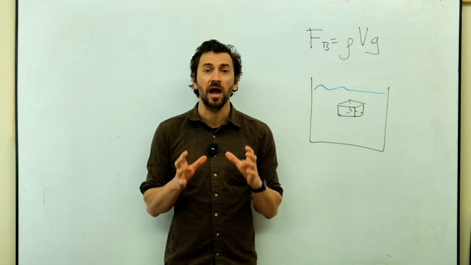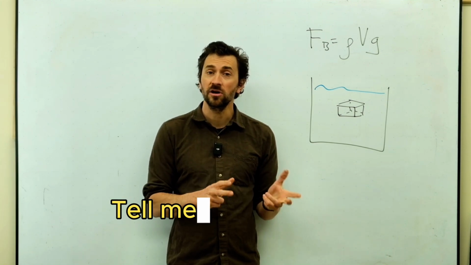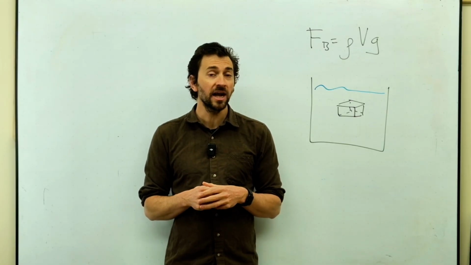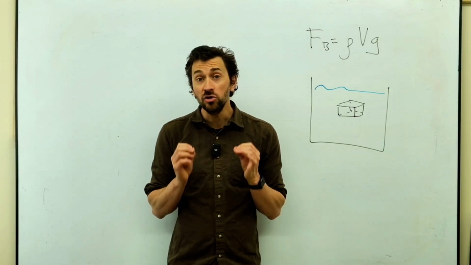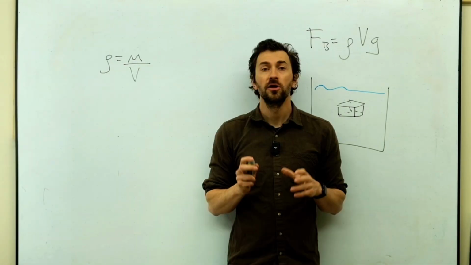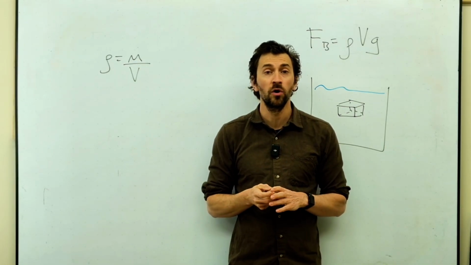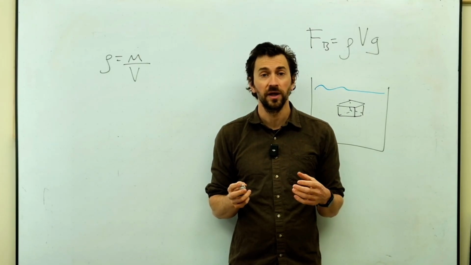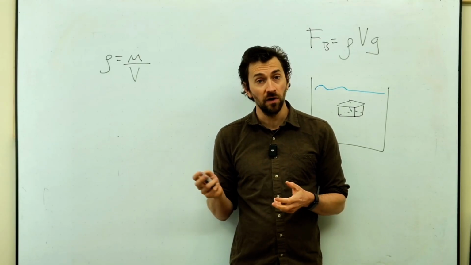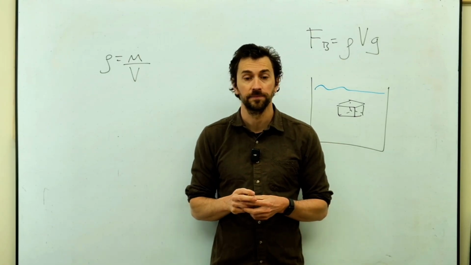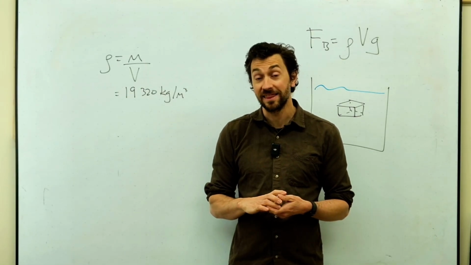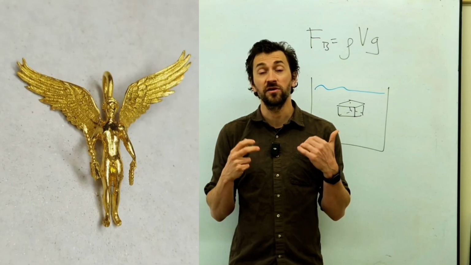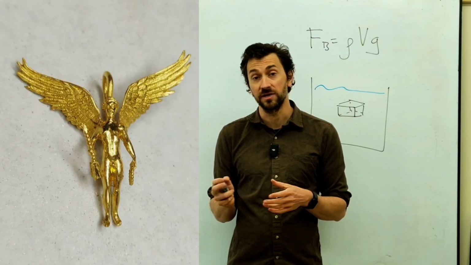And he said, Archimedes, I want you to tell me for certain whether this object is gold or it is not gold. Now, those Greeks were pretty smart. They actually understood about density and knew the density of gold. The Greeks knew a version of the rho equals m over V formula. So Archimedes knew that if there was a golden statue, if he could get the mass and get the volume, then he would be able to figure out the density. The density of gold is 19,320 kilograms per meter cubed. So if there are other things mixed into the gold, it will have a different density.